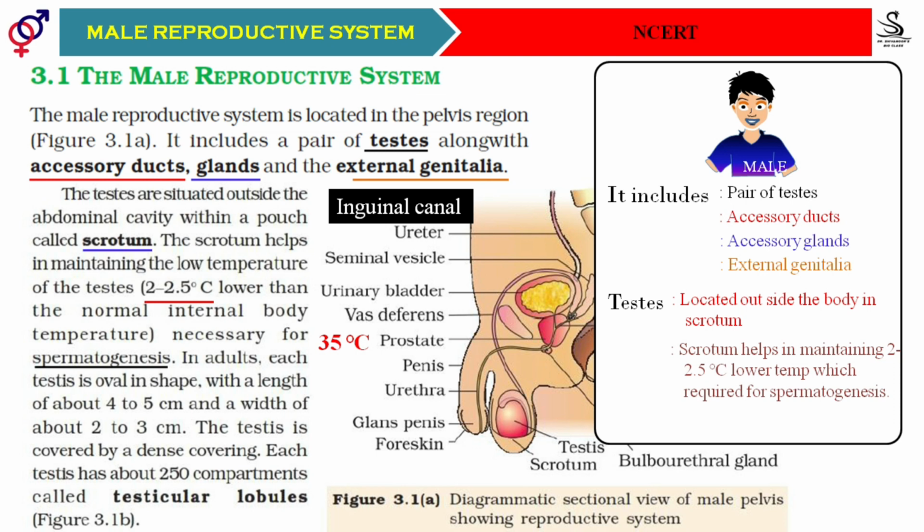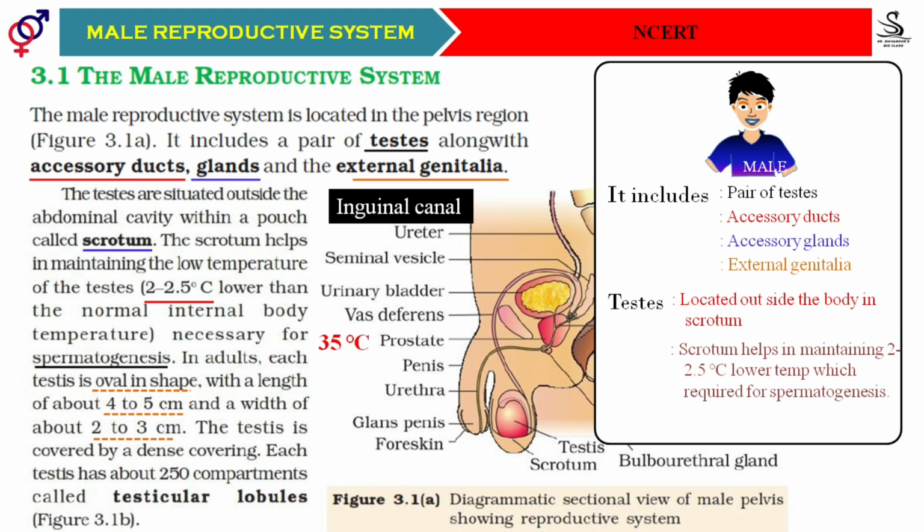There are certain other physical factors of the testes given. Testes are oval in shape, with a length of 4 to 5 centimeter and a width of 2 to 3 centimeter. Sometimes they may ask you these units, students. You must remember the length and width of the testes mentioned in the NCERT book, because sometimes they may ask statement based questions. If a statement says the testis is 4 to 5 centimeter long and 2 to 3 centimeter wide, then that statement will be the right statement.